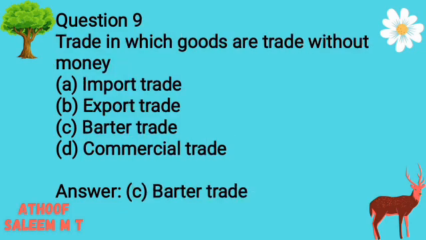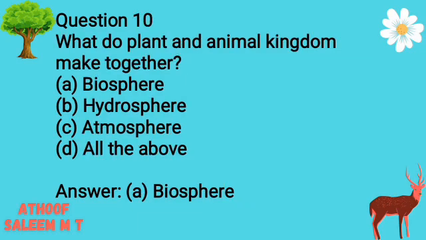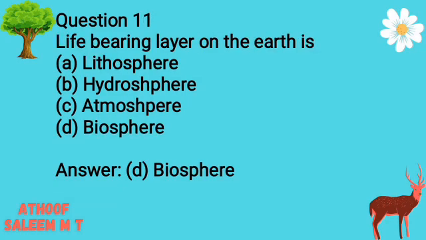Growing plants. Question 9. Trade in which goods are traded without money. Options: A. Import trade. B. Export trade. C. Barter trade. D. Commercial trade. Answer C. Barter trade. Question 10. What do plant and animal kingdom make together? Options: A. Biosphere. B. Hydrosphere. C. Atmosphere. D. All the above. Answer A. Biosphere. Question 11.